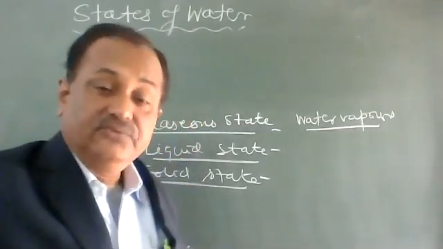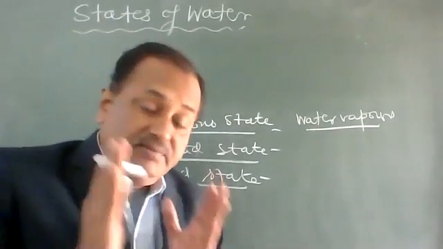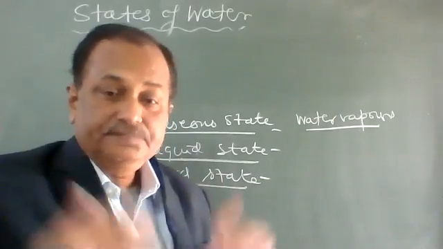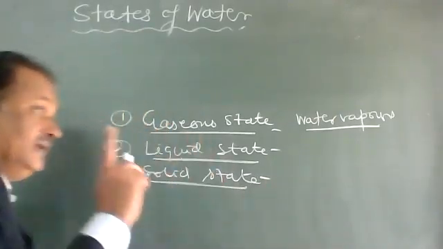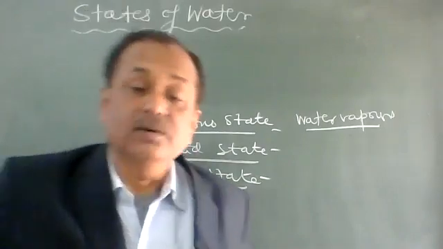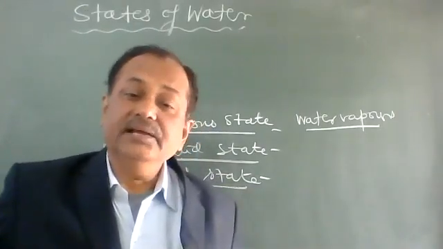Water vapors are formed by the conversion of liquid water into gas by either boiling, heating, or evaporation.